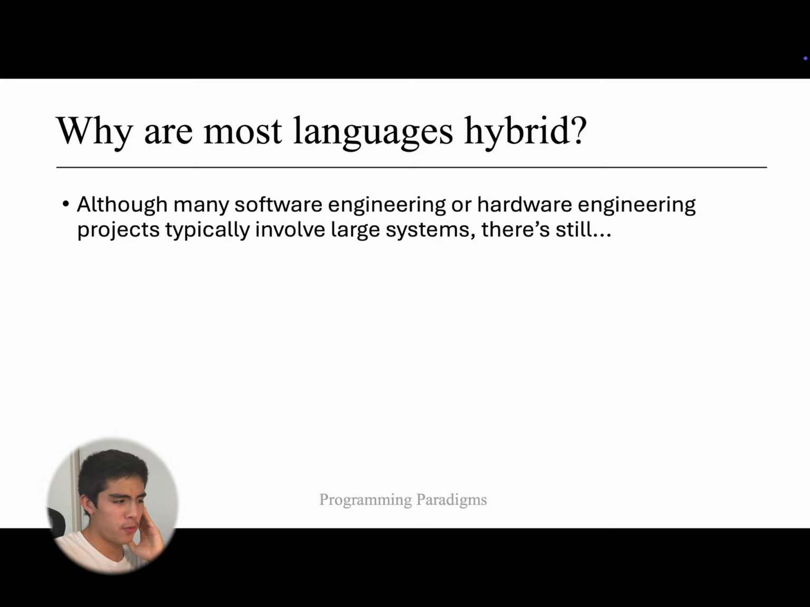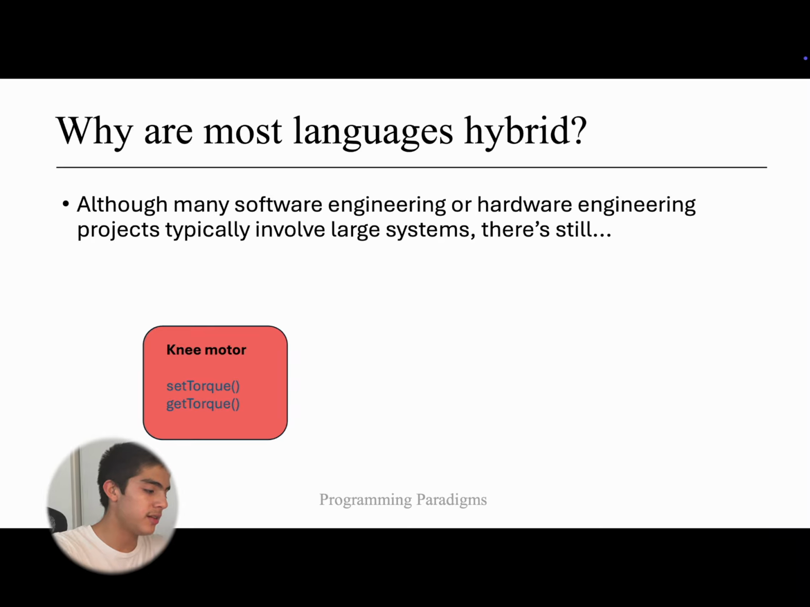This brings up a point. Why are most languages hybrid? Well, we have procedural and object-oriented programming as a hybrid, because there's still going to be some complexity that isn't just a large amount of data or that isn't belonging to a class. So looking back, for example, at the methods of the knee motor, set torque and get torque, those just belong to the motor class because we have an instance variable called torque, right? So the torque belongs to a motor object, and we can modify or set that value to something.